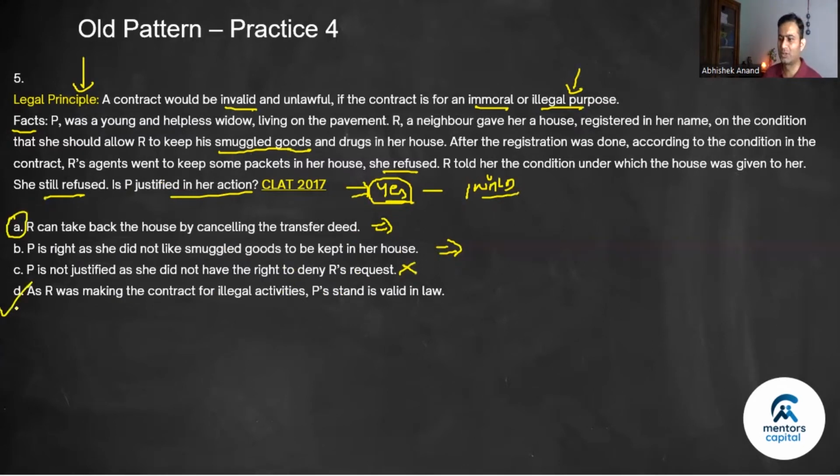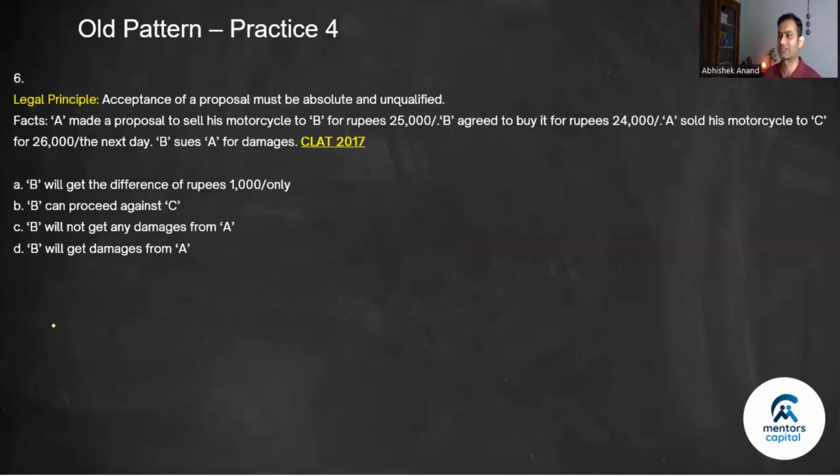I'll be more inclined towards D because it is using my principle. As R was making the contract for illegal activities, P stand is valid in law, right? I'm not saying A is completely out, but D, I think, is making better use of the principle. And this was the answer also as per CLAT. Not a great question. Okay. Number 6.